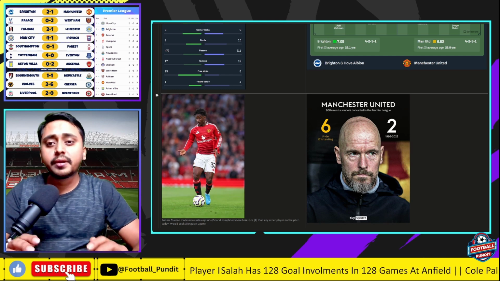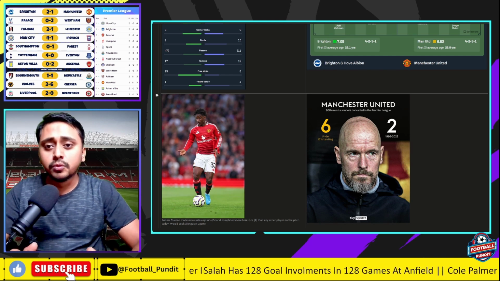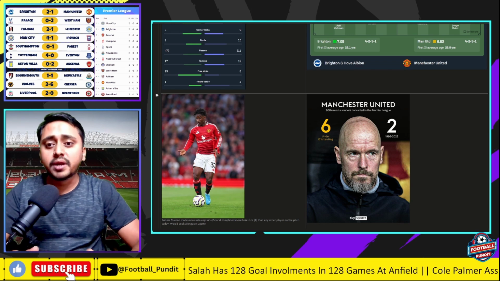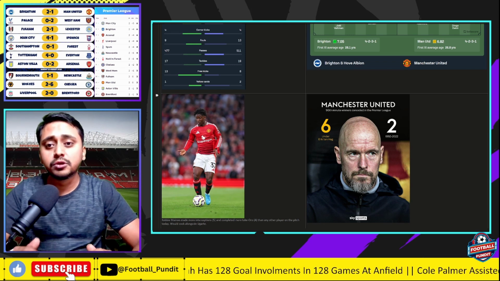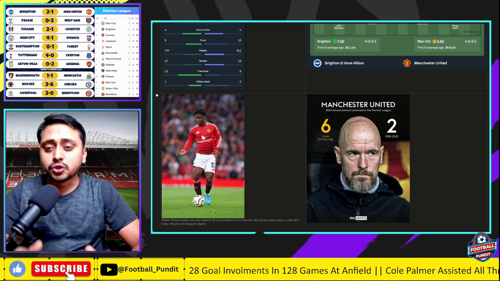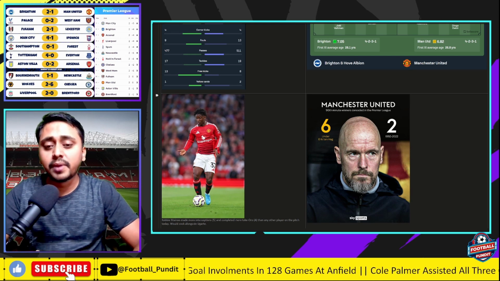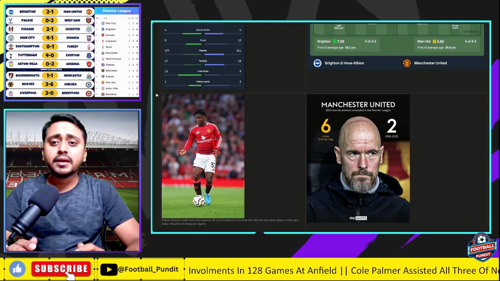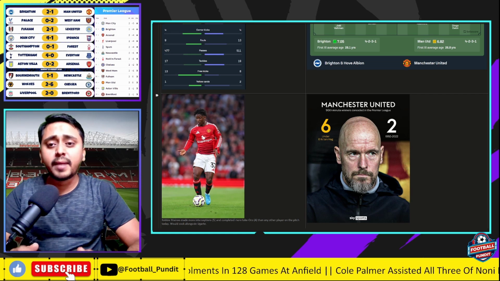Rashford is a good runner. If you put him on through balls, if you put him on counter attacks, he is one of the most ferocious wingers in the Premier League. He can run, he can score, he can dribble past a couple of players. But there is a big difference why Rashford is not performing at Manchester United.